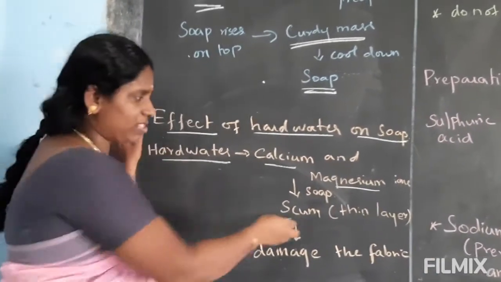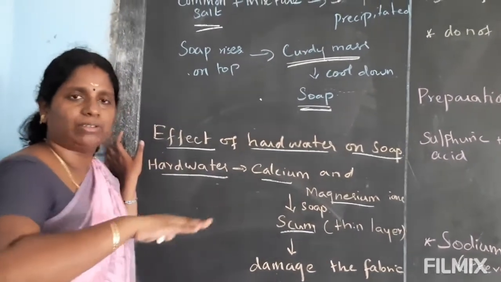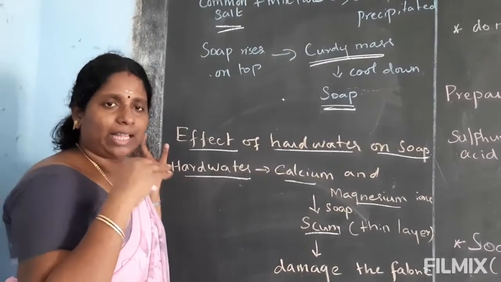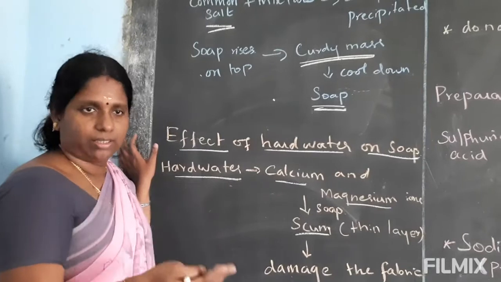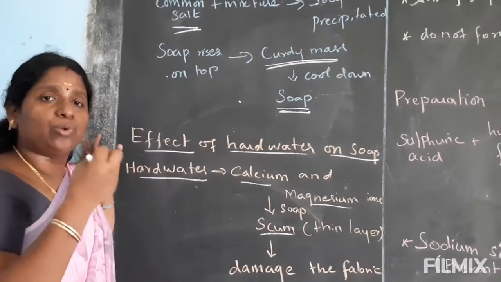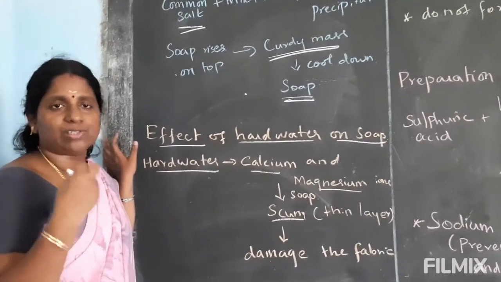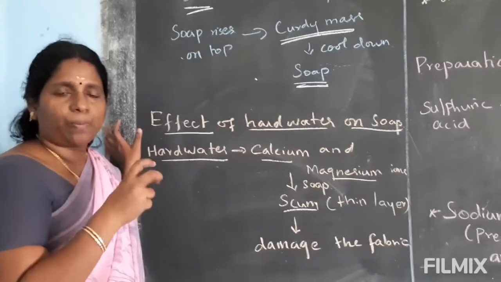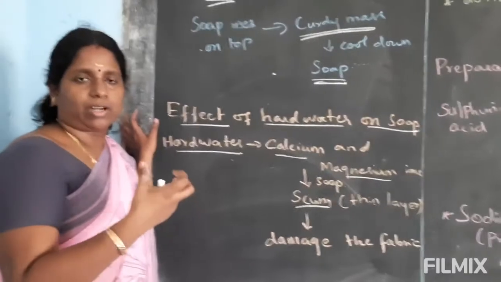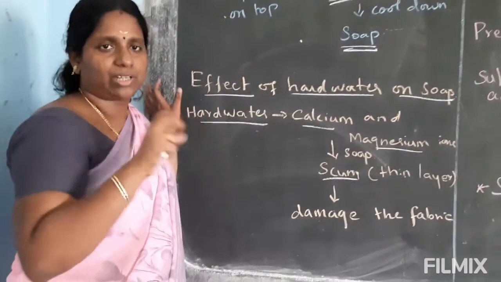A thin layer of soap foam, scum, is formed on the cloth. That will damage our fabric. So which one is better to use for the cleaning purpose of a cloth? That is detergent. Soap has some fault: it can damage or destroy our cloth. So we have to use detergent.